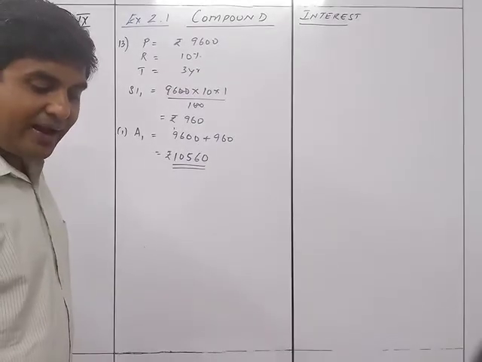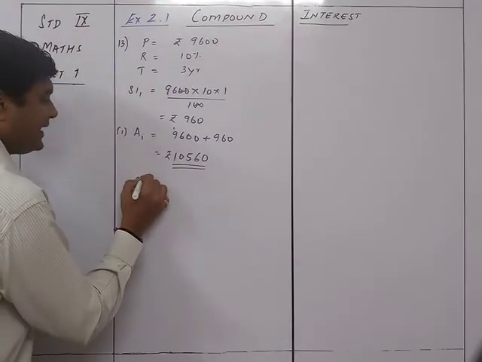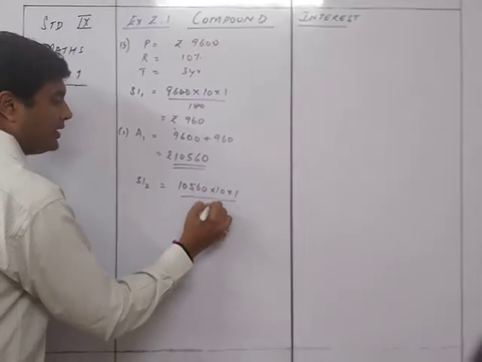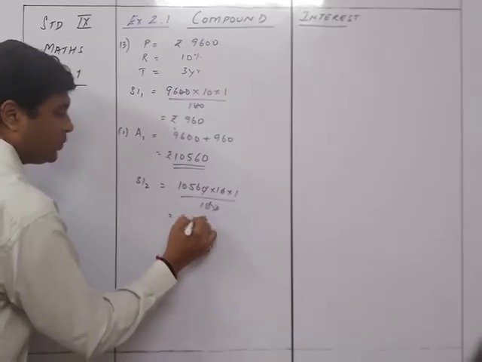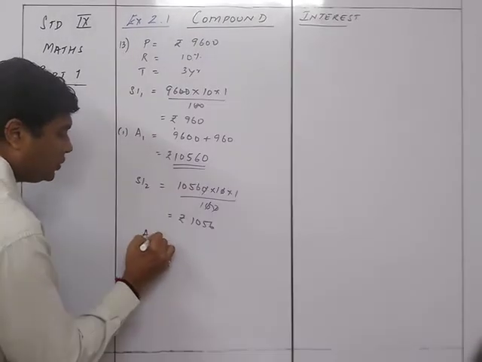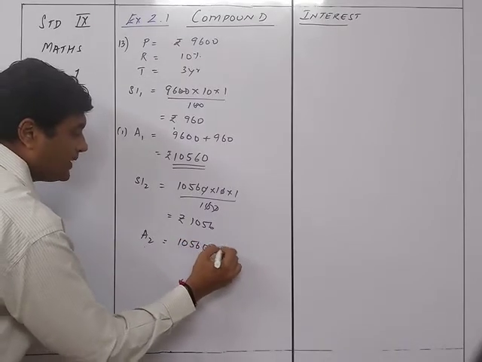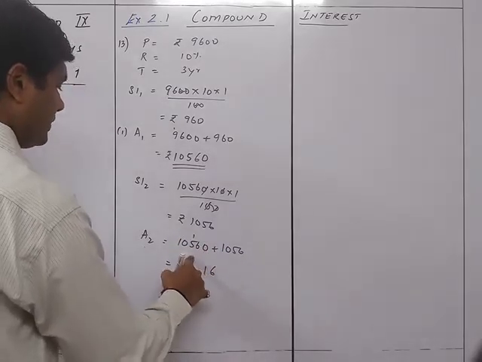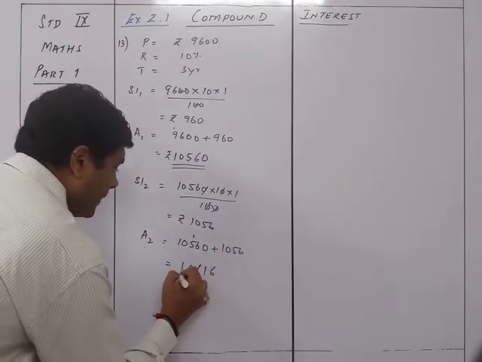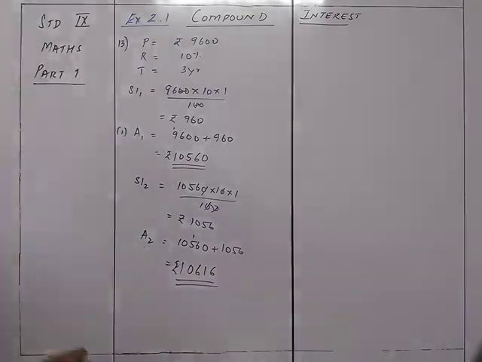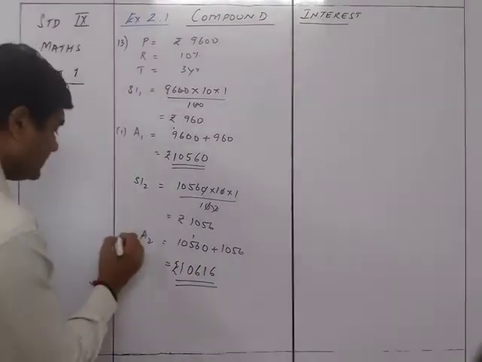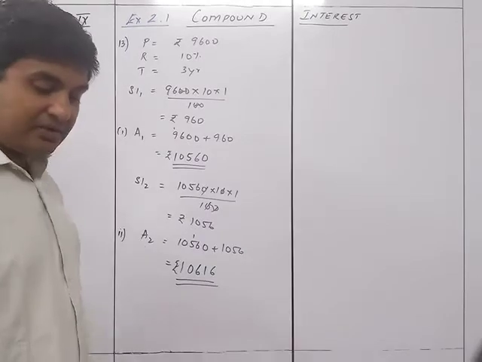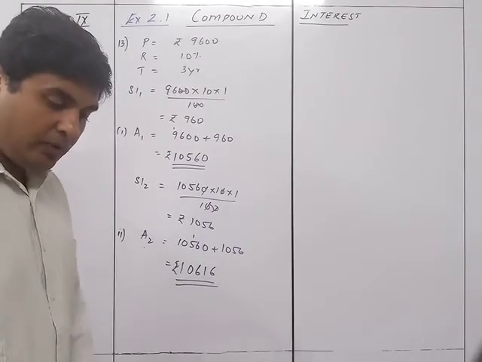Second is what is the sum due at the end of the second year. So now again, SI2 will be equal to 10560 into 10 into 1 upon 100. So that gives you rupees 1056. Therefore my A2 will be equal to 10560 plus 1056, which is 11616. So the second answer, the sum at the end of the second year, will be 11,616. We move on to the third part.